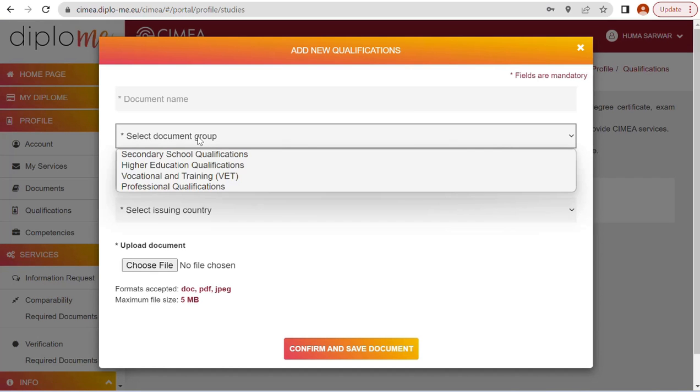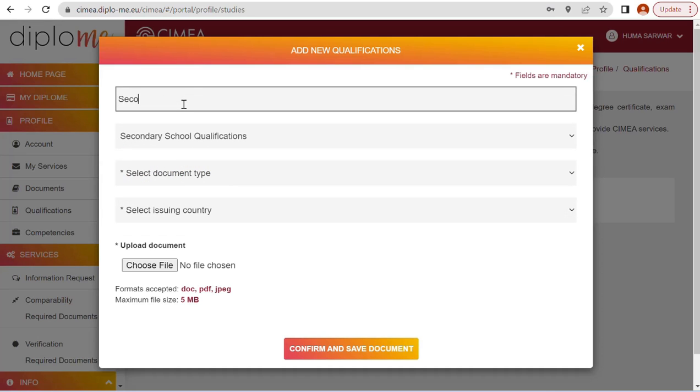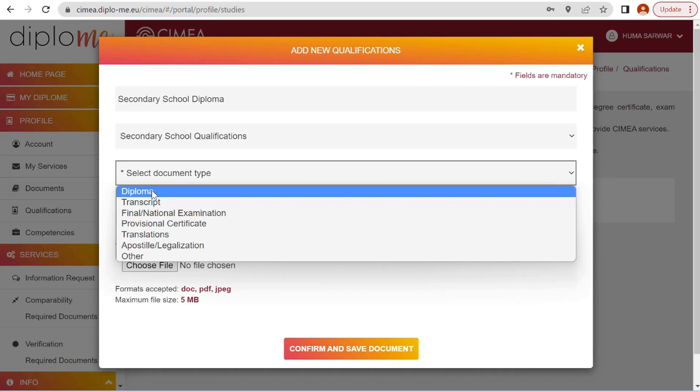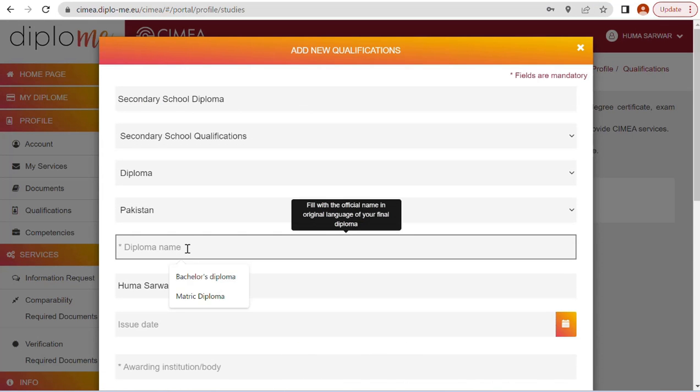Okay, next document is secondary school qualification. Secondary school diploma. Select document type, that is diploma. Issuing country is Pakistan. Diploma name is, okay, I said secondary school diploma, or you can also write it down as matric diploma.